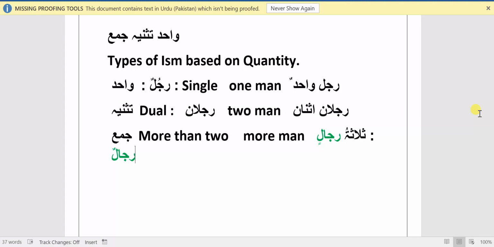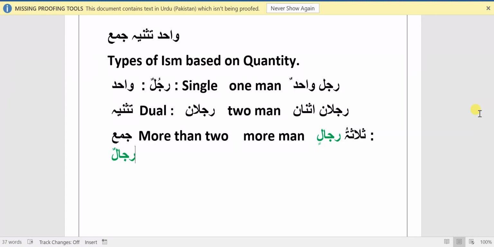But if we have not given any specific number, we meant to say only that there are more men. Then at that time we have to use the concept of Jama. We have to use rijalun, not using the Arabic number systems like 5 men or 10 men. So that's the difference between using the Jama to call more than two, or using the number to give the exact meaning. Because there is a very huge difference.